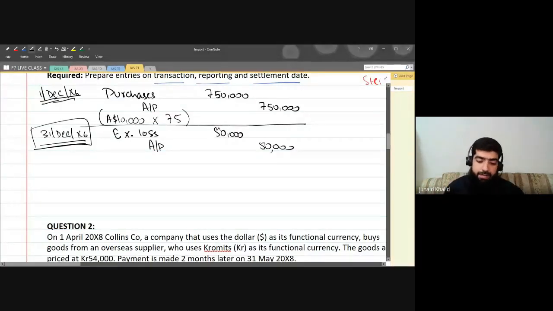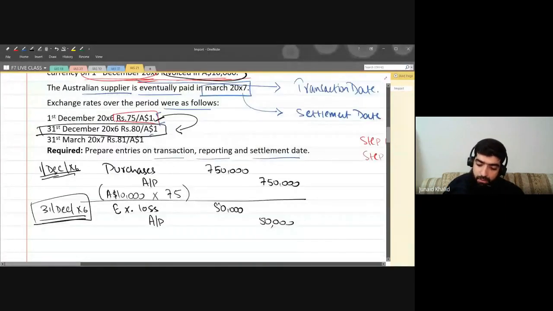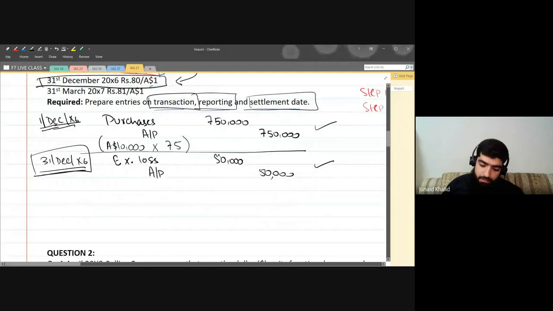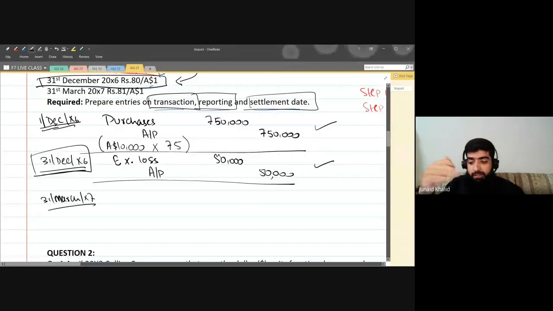Now this is not the end. It says to please record the entries on the transaction date. Yes, we did it. Record the entries at the reporting date. Yes, we did it. Now it says to also record the entry on the settlement date. We have paid the amount in March. Let's say 31st of March 2007, that is after the reporting date.